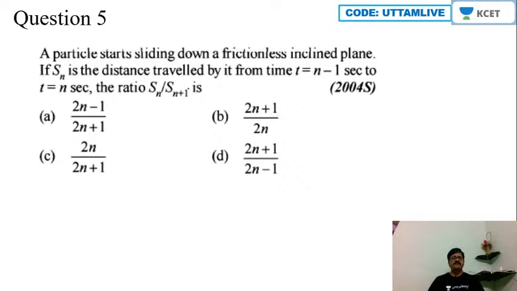Next, fifth question. Okay. A particle starts sliding down a frictionless inclined plane. If Sn is the distance traveled by it from time t equal to n minus 1 second to t equal to n second, the ratio Sn by Sn plus 1 is, okay.